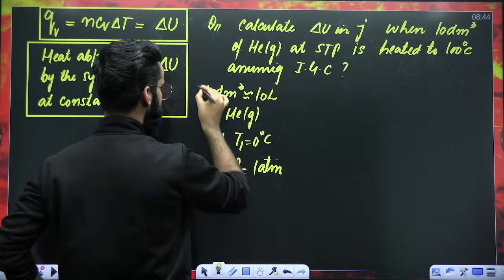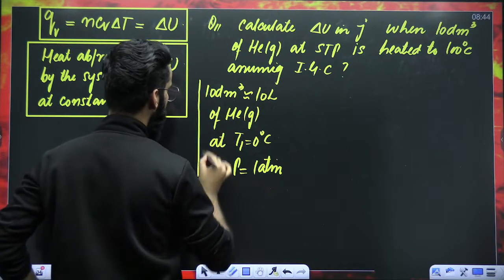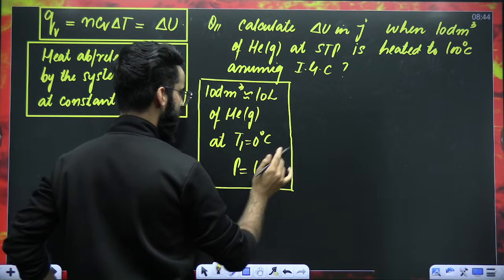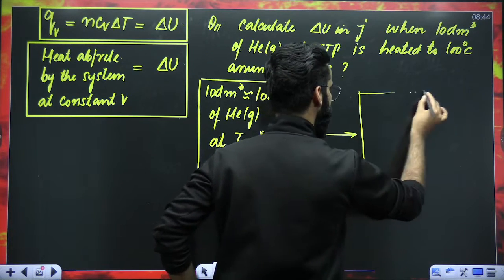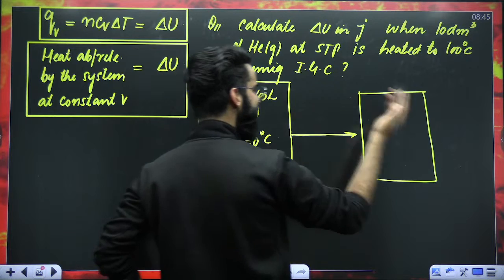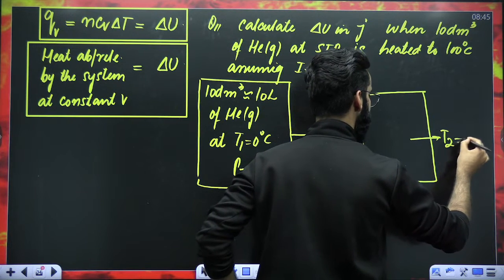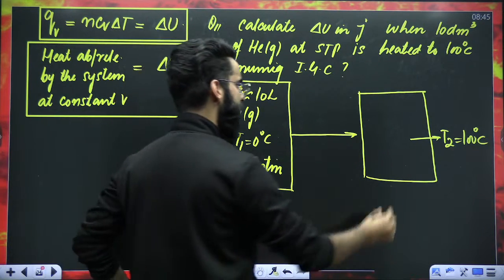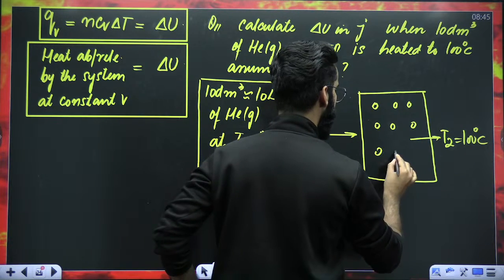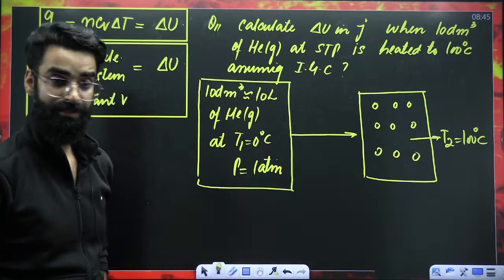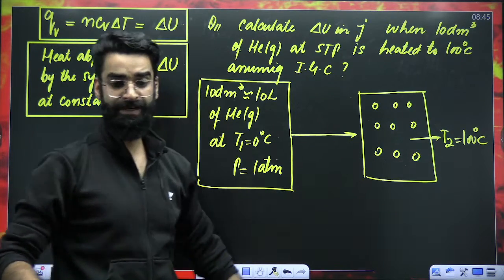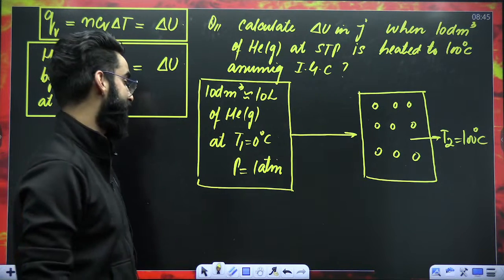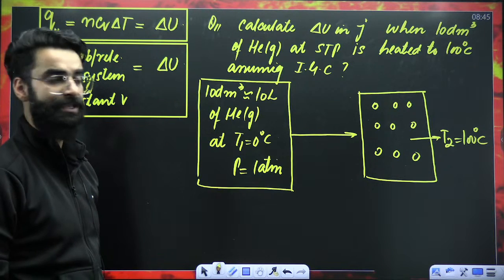So we have got a gas whose volume is 10 decimeter cube, whose temperature is 0 degrees centigrade, and pressure is 1 atm. Now, what exactly are you doing? You are changing the temperature of the gas from 0 degrees till 100 degrees centigrade. On changing the temperature, internal energy will change. Since you are increasing the temperature, internal energy will increase, and we have to calculate that change in internal energy. So delta U we have to calculate.